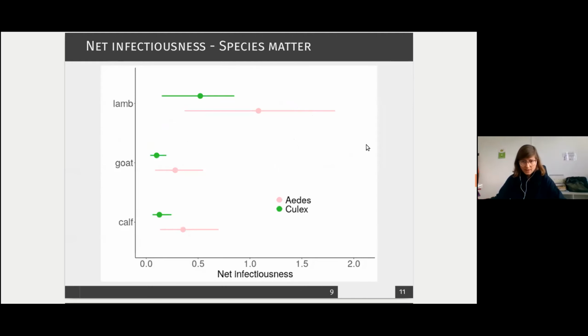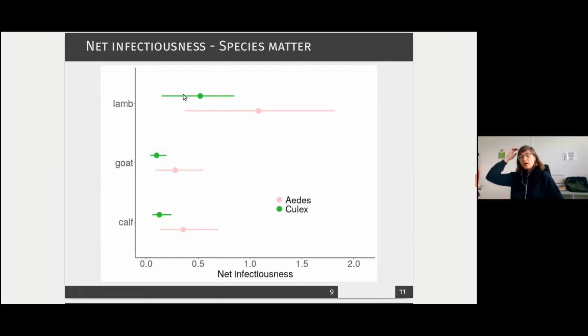So this is what we get here. You see that the differences between the species can be seen here, and they differ depending on the vector involved in the transmission.